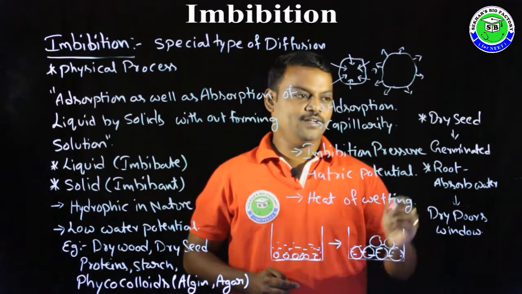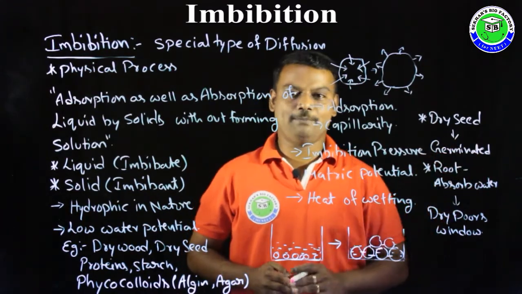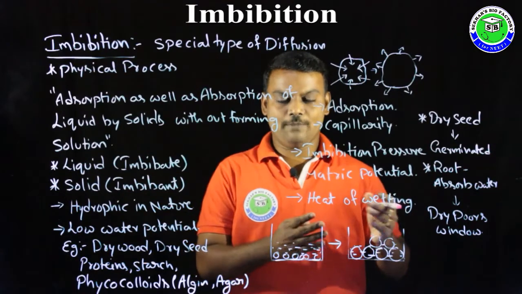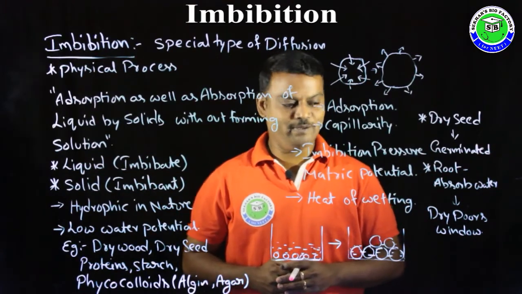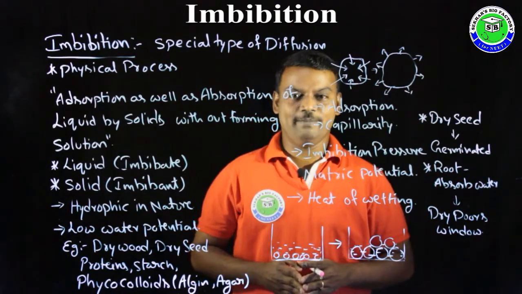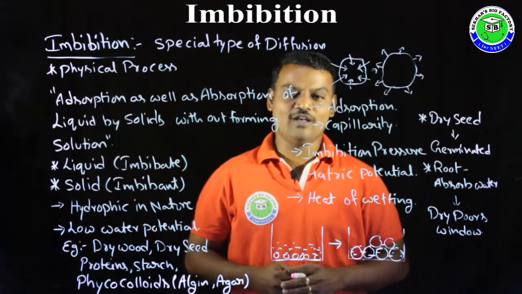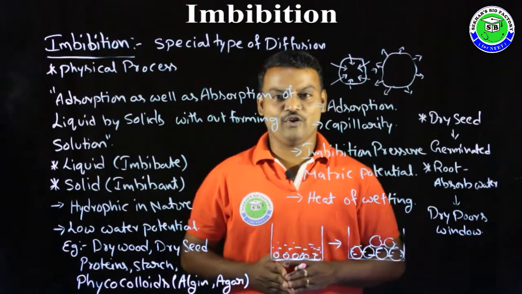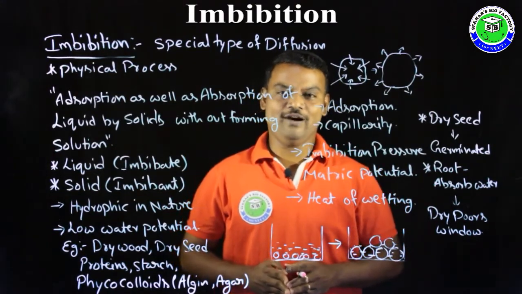In this way, dry seeds germinate with the help of imbibition. Roots absorb water initially by imbibition. In winter season, wooden doors and windows become difficult to open and close. All these are the imbibition phenomena we observe in our daily life.